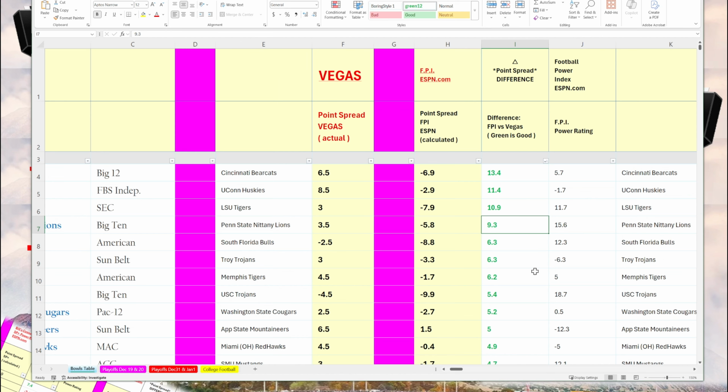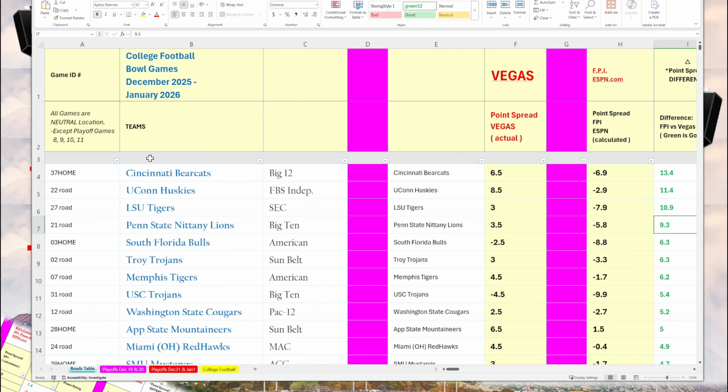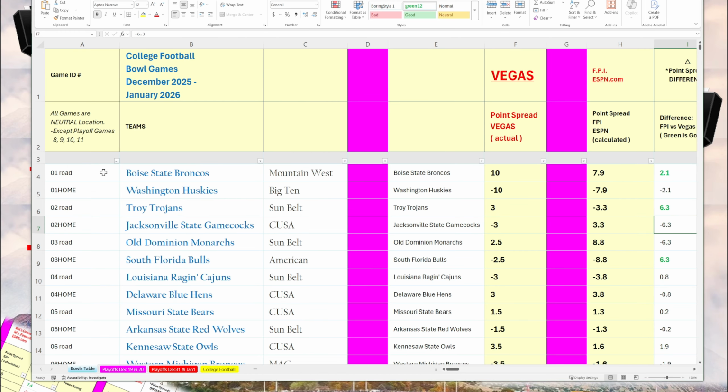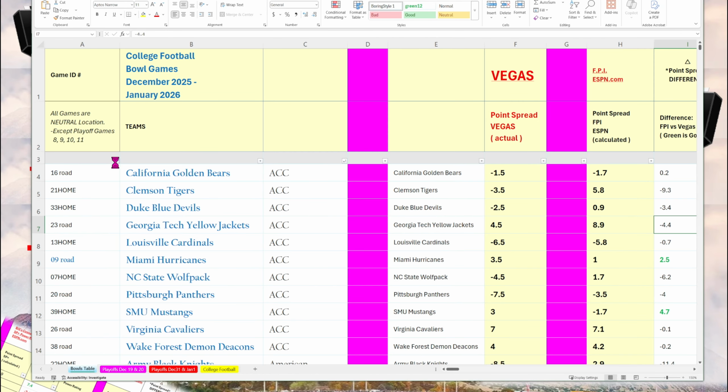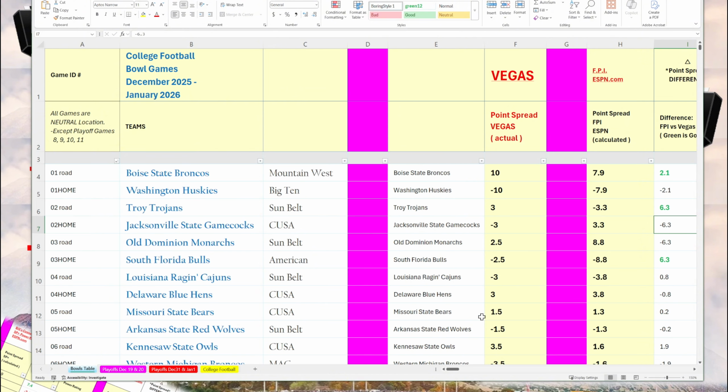So Vegas has their own power rating. They calculate their point spreads. And then what my spreadsheet does is it allows you to see the difference. Now to reset the table, just go back to the first row and sort from A to Z. And that sorts by game. You can also sort alphabetically. You can sort by conference. So resetting the table, we're going to sort from A to Z.